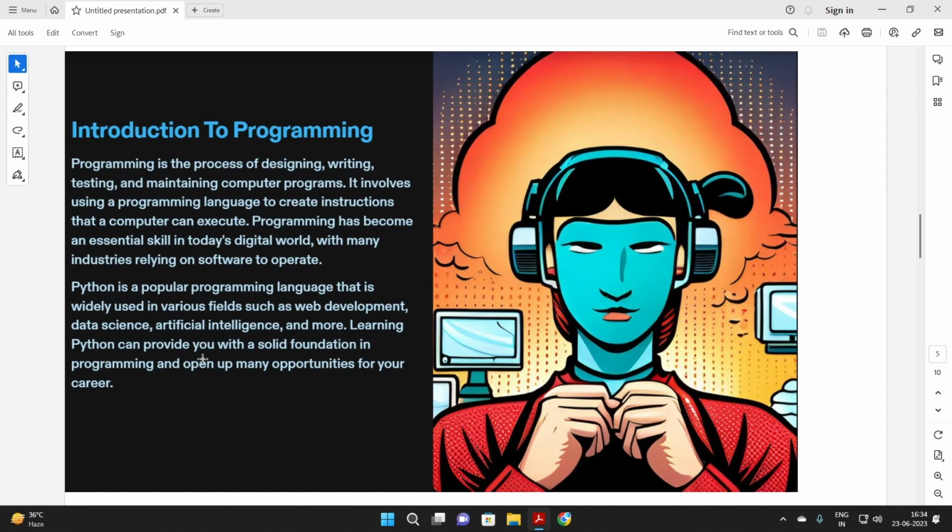So let's explore Python. Guys, now this is a question: why should we learn Python? Python is a popular programming language that is widely used in various fields such as web development, data science, artificial intelligence and more. Learning Python can provide you with a solid foundation in programming and open up many opportunities for your career. Guys, programming can open many opportunities for you in your career.